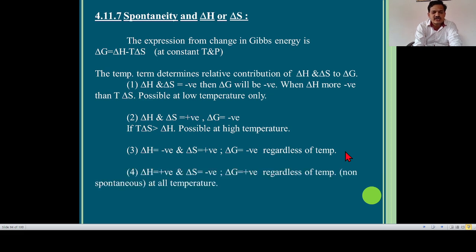Now, fourth condition is delta H is positive and delta S is negative. Then delta G is positive regardless of temperature, non-spontaneous at all temperatures. It means delta G is positive, then the process is always non-spontaneous, that is reversible. These are the four conditions regarding criteria of spontaneity and delta H or delta S.